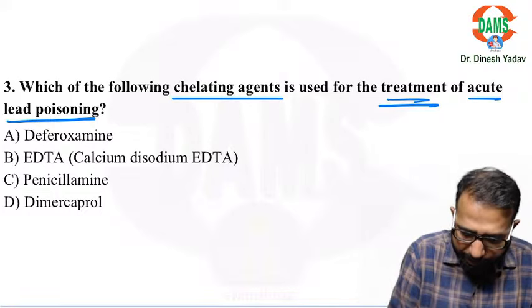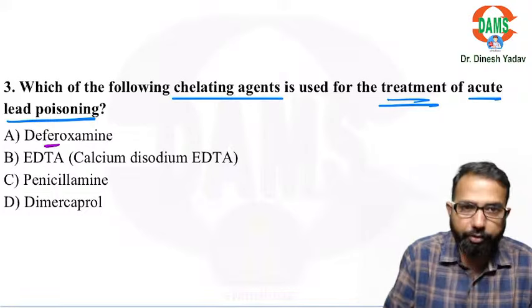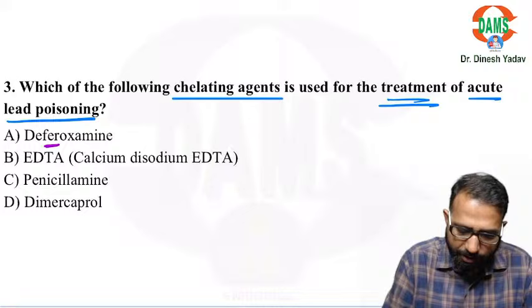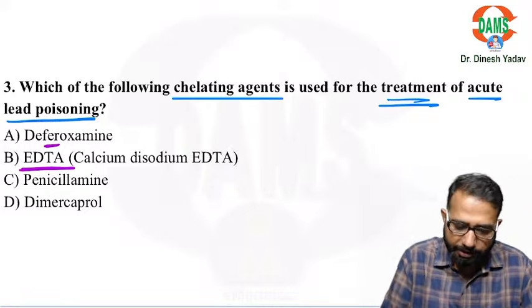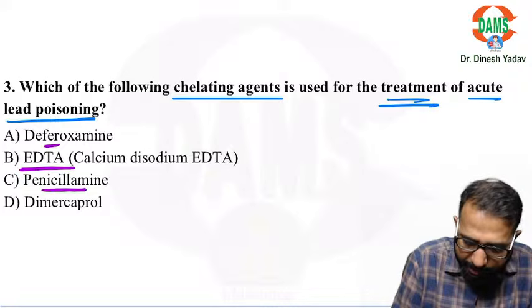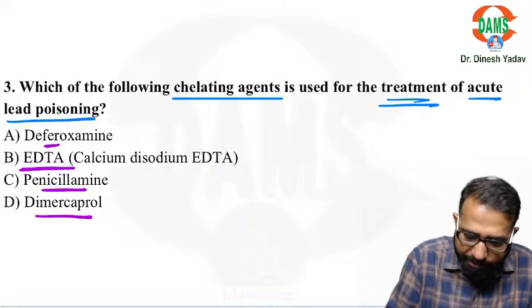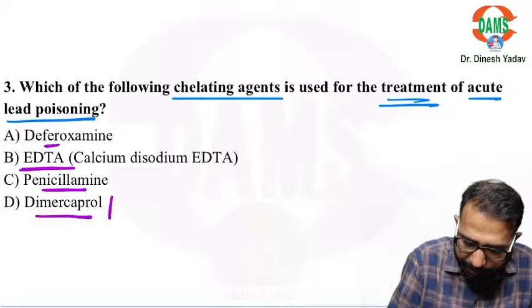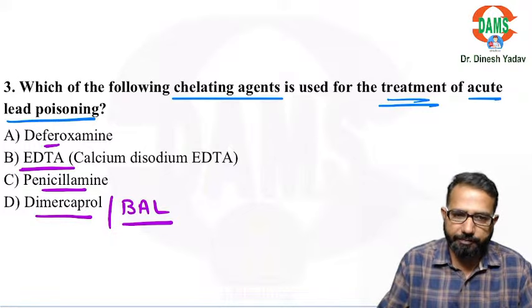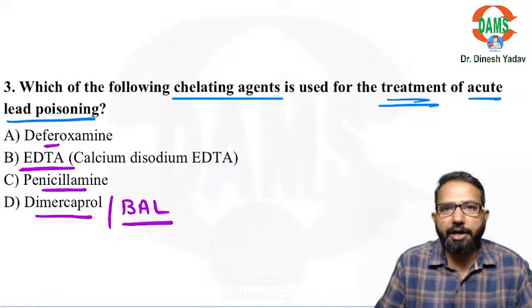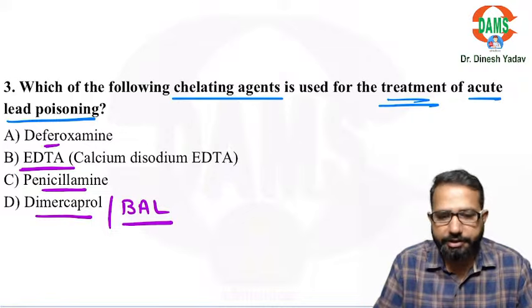Options are deferrioxamine, see the word ferro, deferrioxamine. Then you can see EDTA. Then you can see penicillamine and dimercaprol. What is dimercaprol? Dimercaprol is also called BAL, British anti-lewisite. So remember, this is British anti-lewisite, BAL. All these are chelating agents.